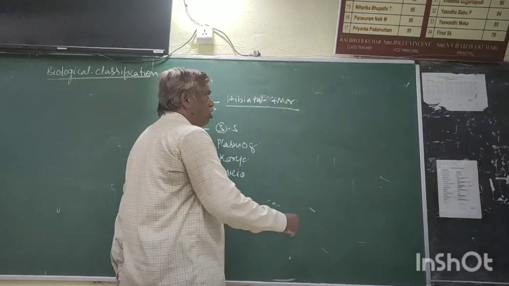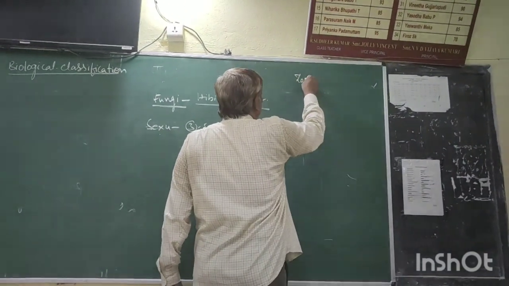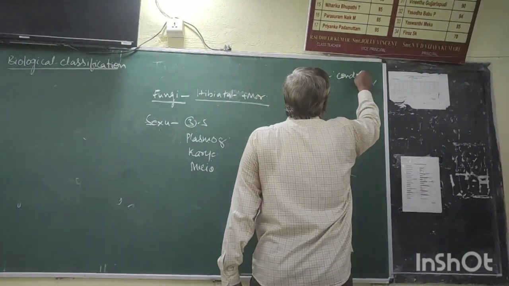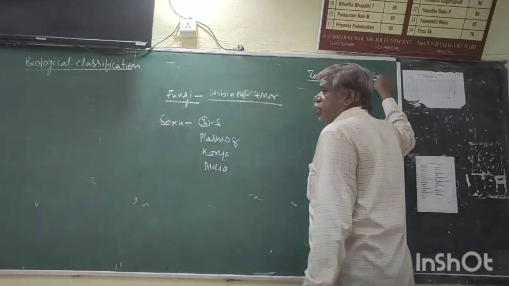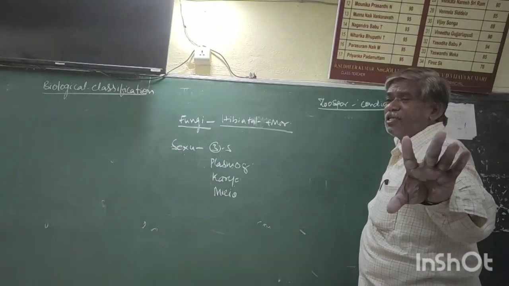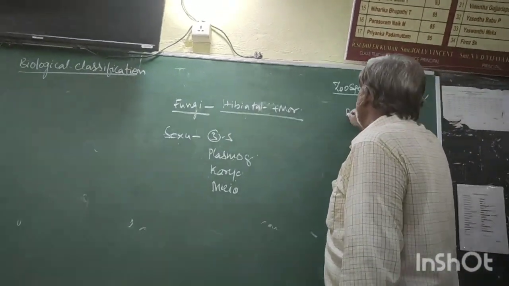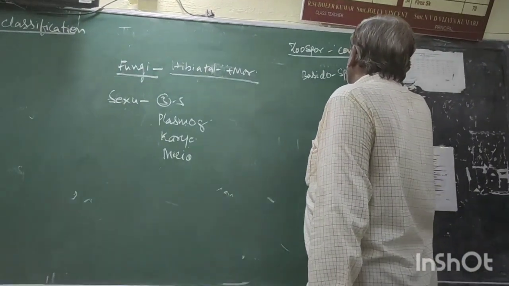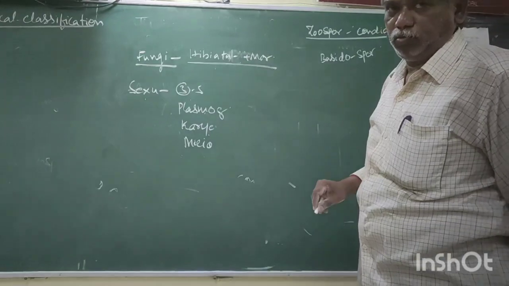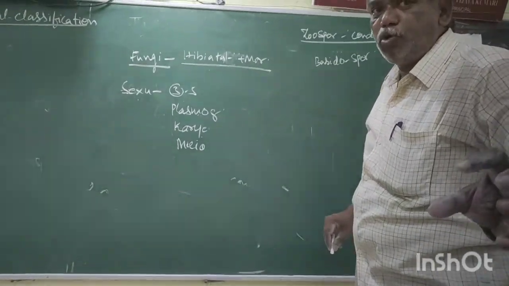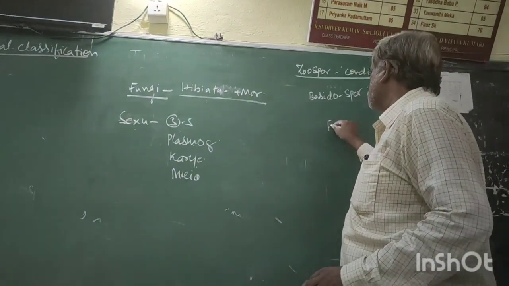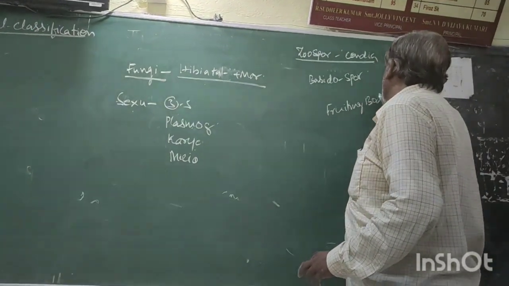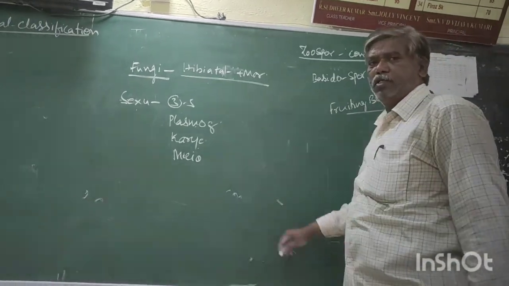Spores. Right. Zoospores, conidia. Generally, these are the names of the spores which are involved in asexual reproduction. Basidiospores are involved in sexual reproduction. Now, in the textbook, fruiting bodies. What are fruiting bodies?